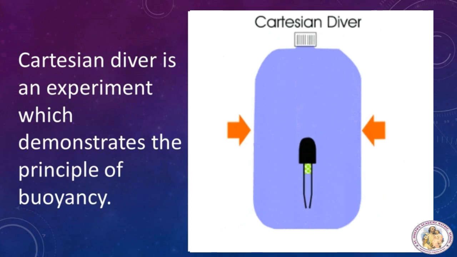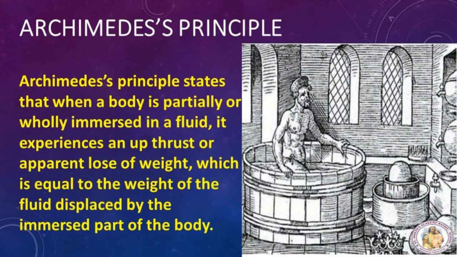So that it sinks. Archimedes' principle. Archimedes' principle is the consequence of Pascal's law. Consequence means it is the impact or outcome. According to legend, Archimedes devised the principle of the hydrostatic balance after he noticed his own apparent loss in weight while sitting in his bath.